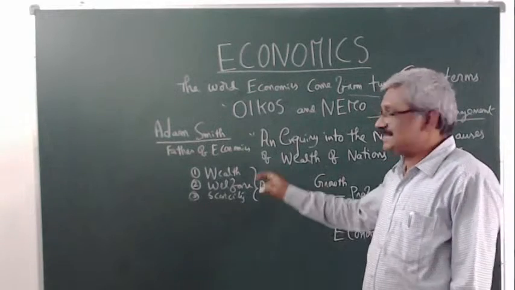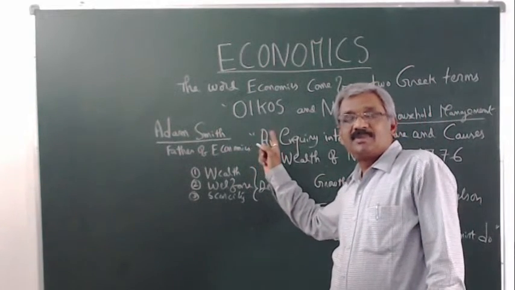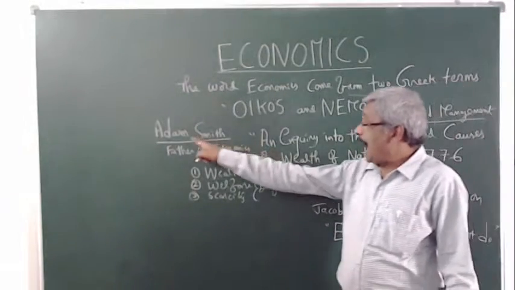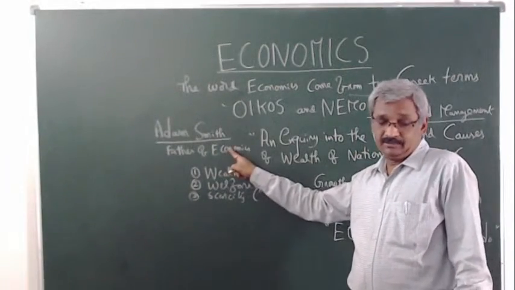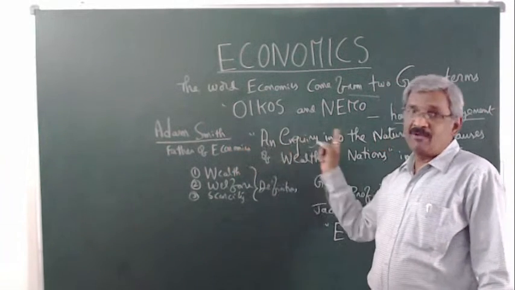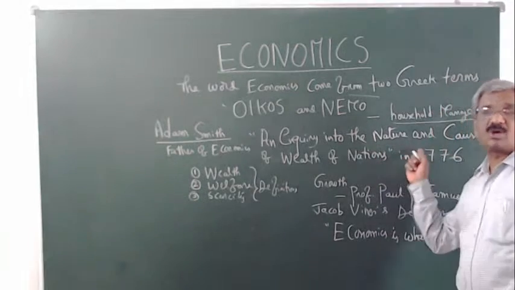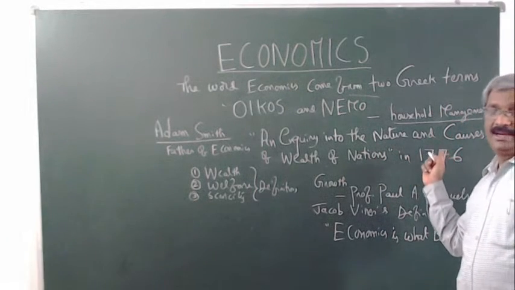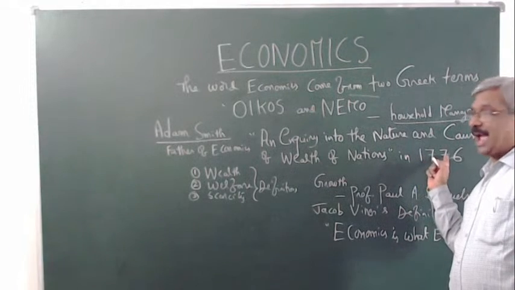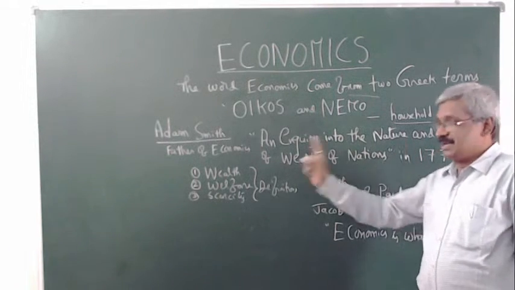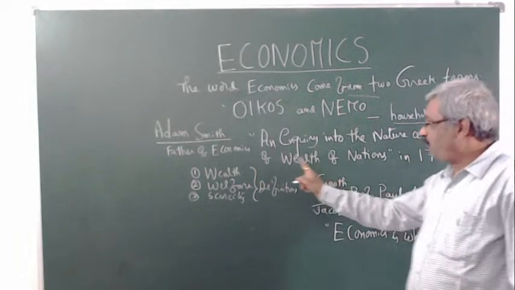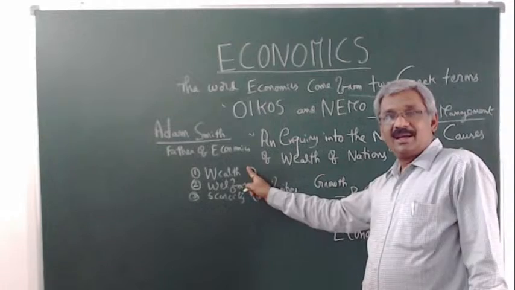That is not a scientific manner. In a scientific manner, Adam Smith, the father of economics, in his book An Inquiry into the Nature and Causes of the Wealth of Nations in 1776, defined economics as the wealth of nations.